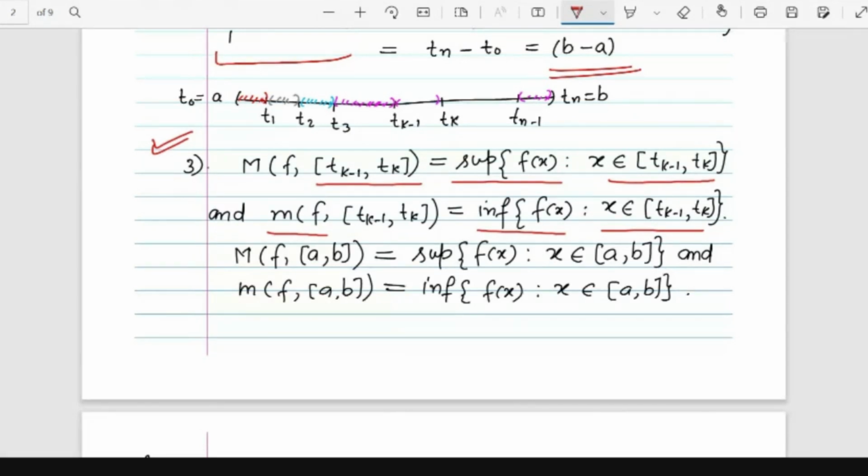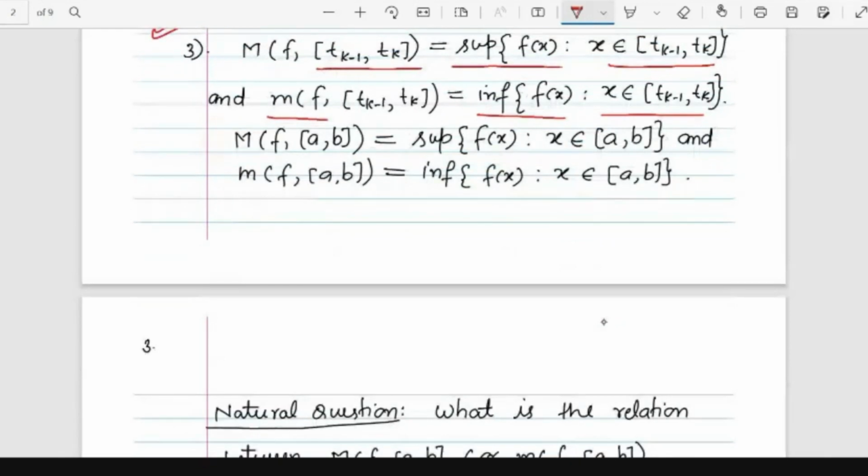I hope you are getting why we need to define this infimum and supremum on each subinterval, because the function is bounded already and these things exist. In order to choose our lower height and upper height, so many things come into the picture. That's why we are defining these things.